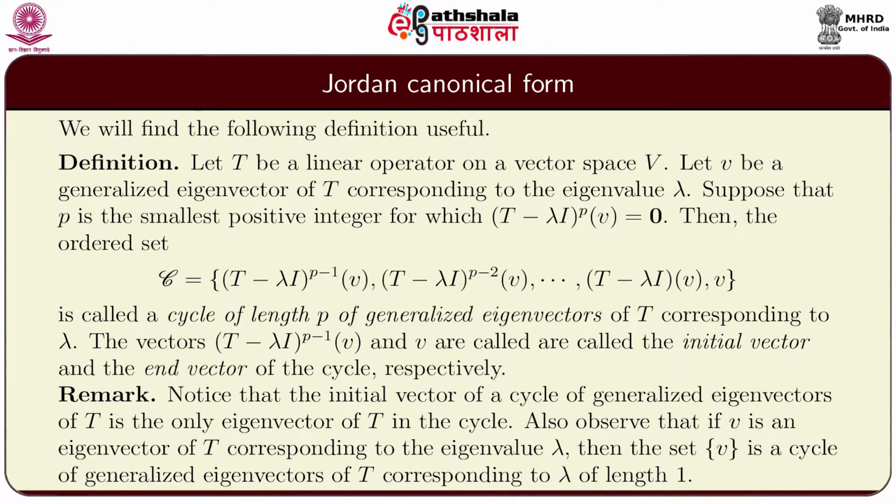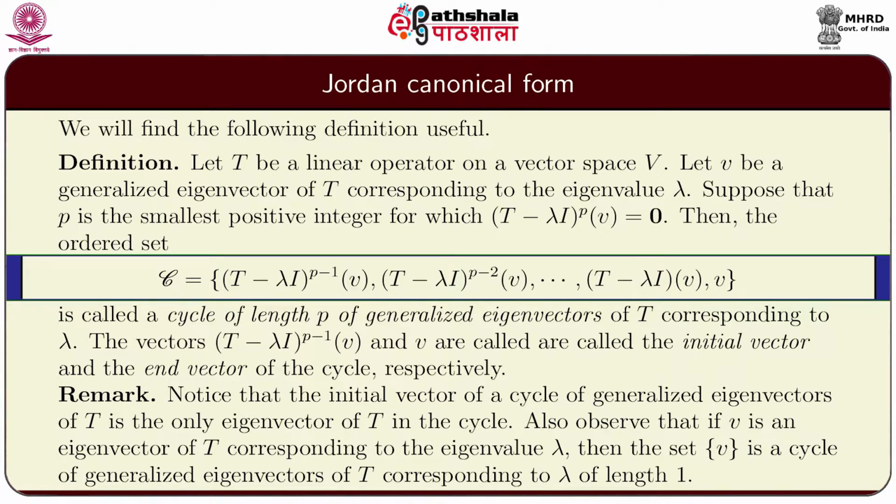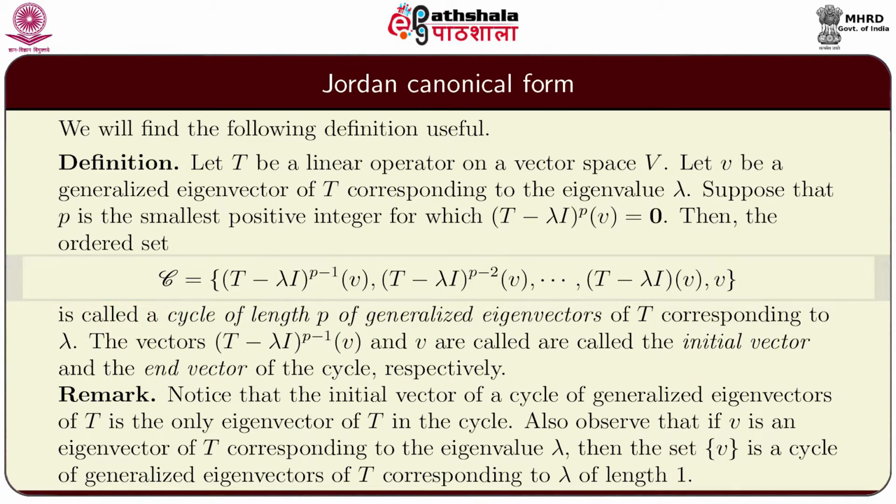Then the ordered set denoted by C, which is the collection of the vectors (T minus lambda I) raised to p minus 1 of v, (T minus lambda I) raised to p minus 2 of v, and so on, (T minus lambda I) of v, v, is called a cycle of length p of generalized eigenvectors of T corresponding to the eigenvalue lambda.